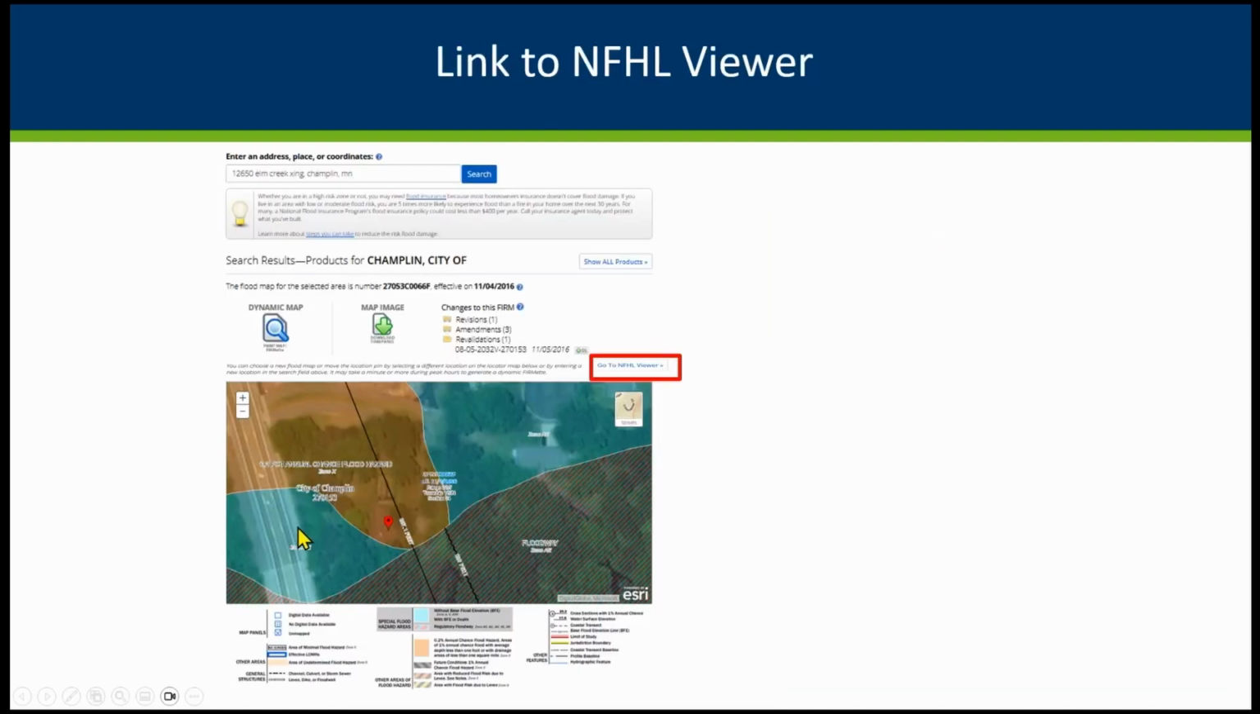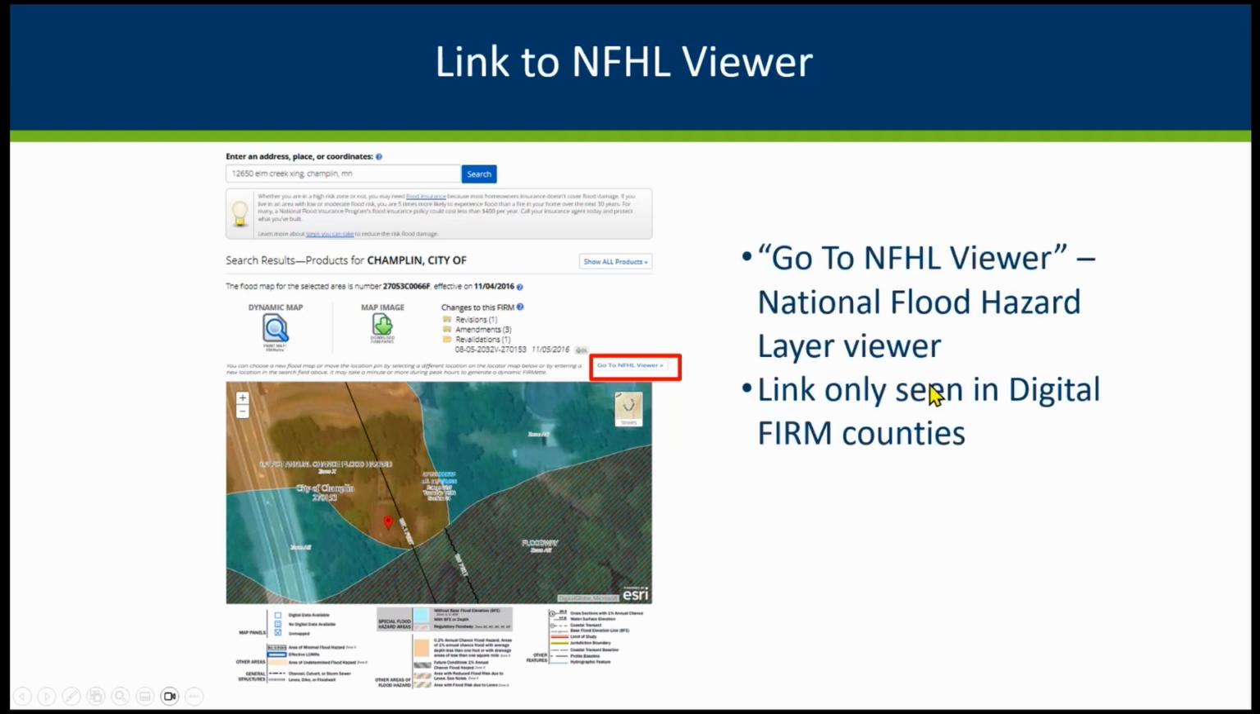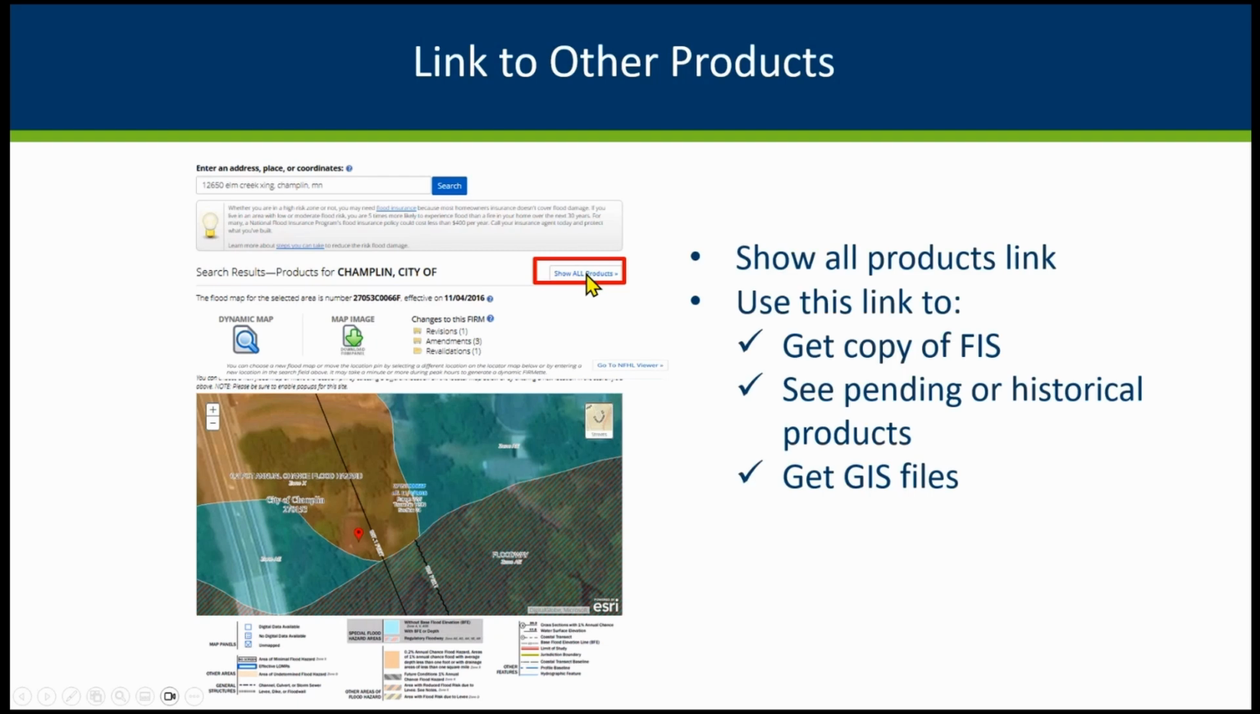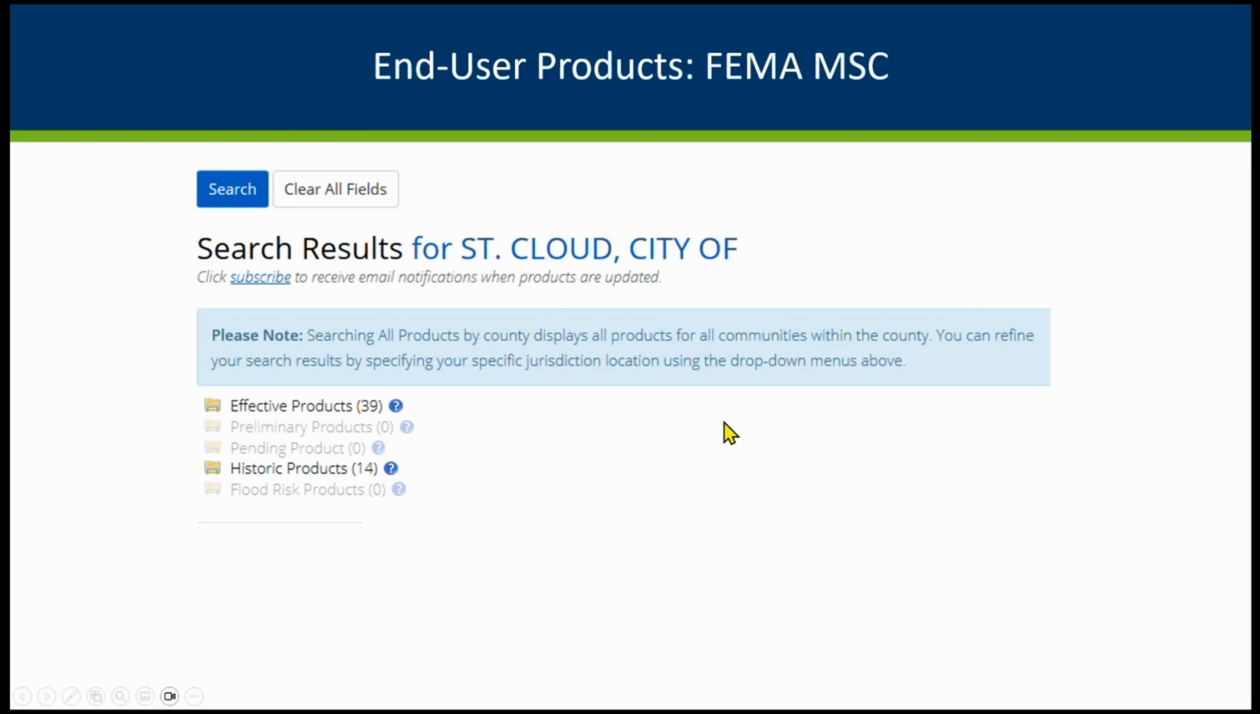When it is a digital FIRM, you'll have a little button here that says go to the National Flood Hazard Layer Viewer. As I said, it's only in the digital FIRM counties, and that was the one I was demoing. That's a good place to look at LOMA, LOMA-F dots, and other things in that layer. The other link you've got from here is show all products. That takes you to another part of the Map Service Center, and depending on where you came from, what site you were at, it will narrow down and show this.